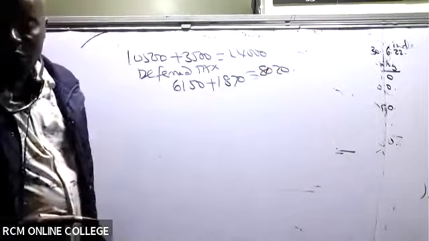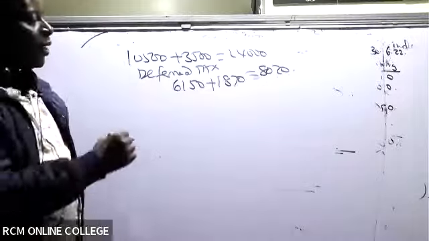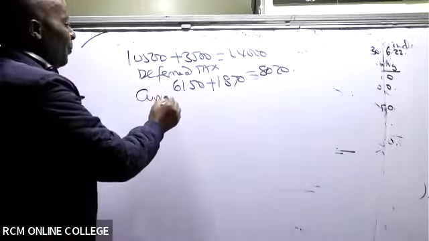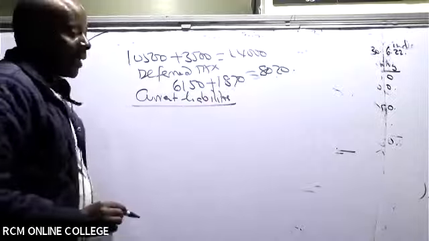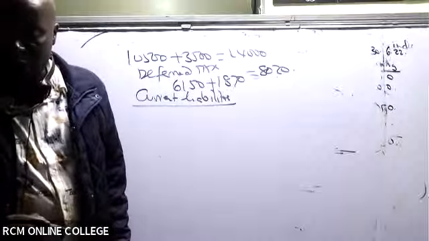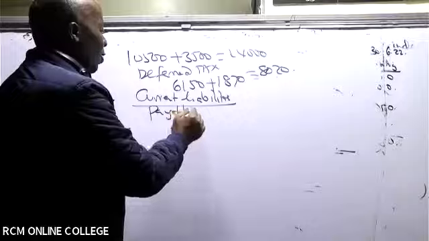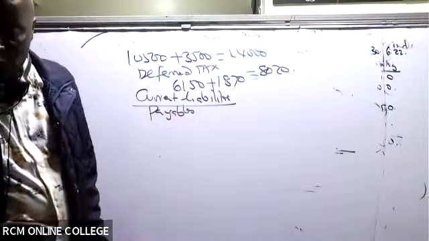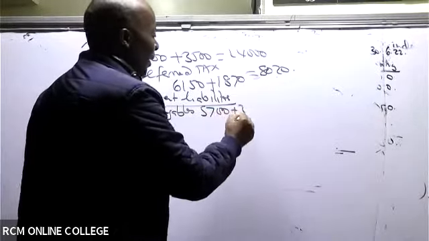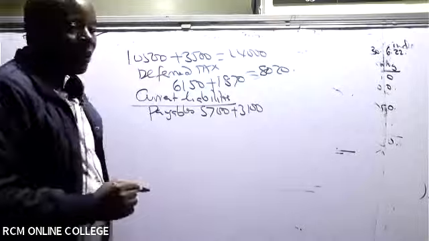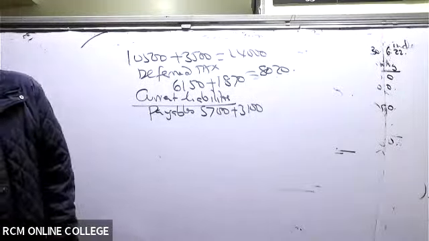Then from there, ladies and gentlemen, you go straight away to the current liabilities. Under current liabilities, what I can see there is trade payables. Payables of 5,700 plus 3,100, which will give us what figure? 8,800, yes.